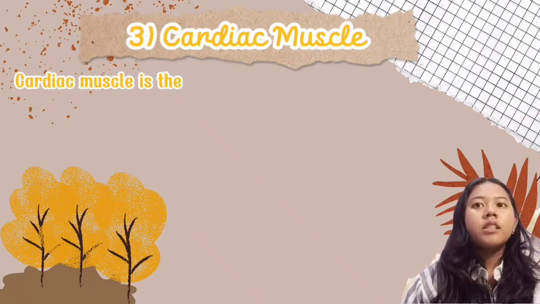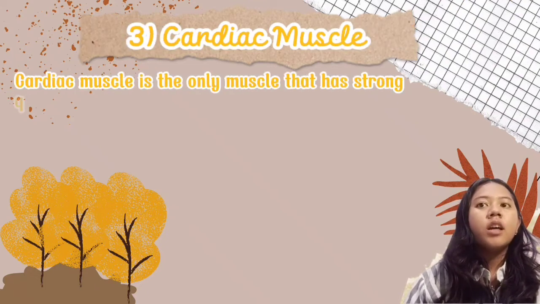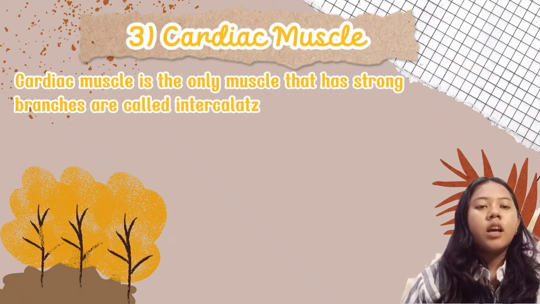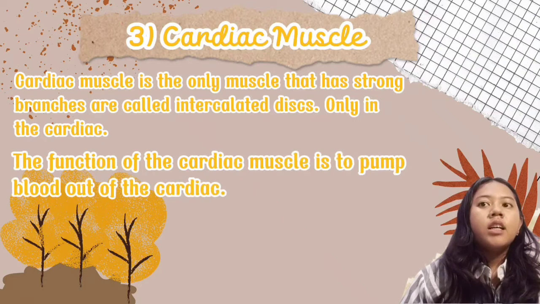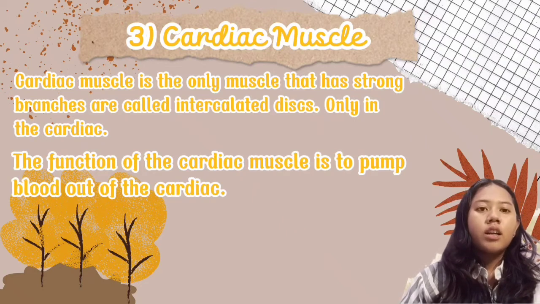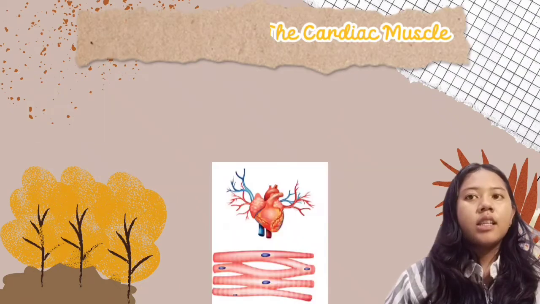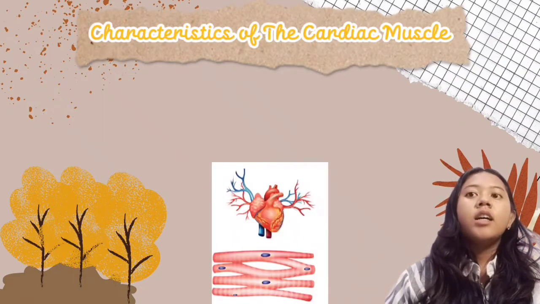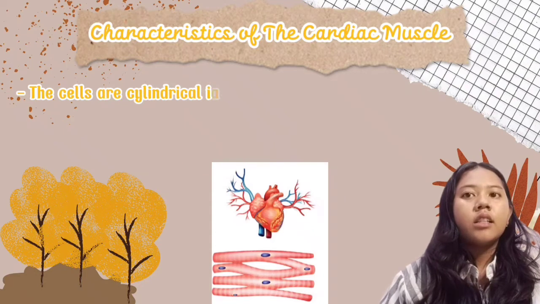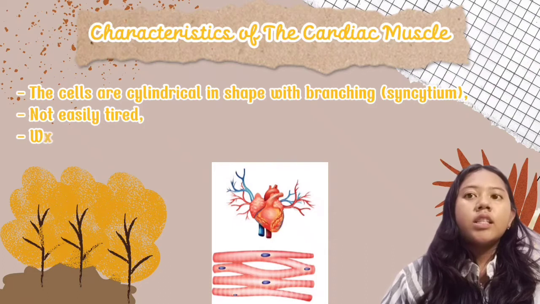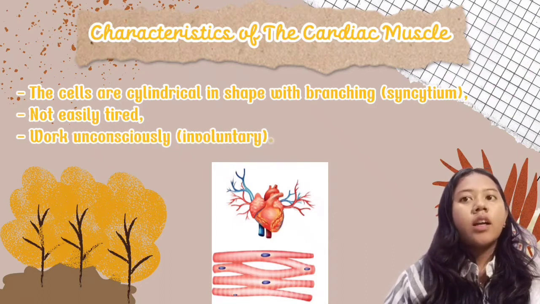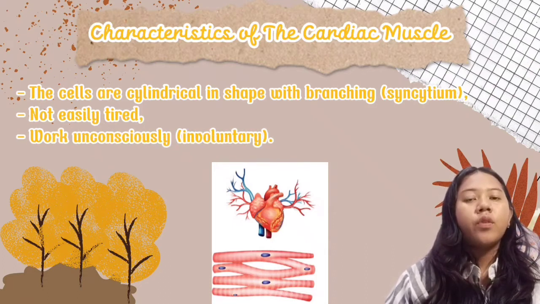3. Cardiac muscle. Cardiac muscle is the only muscle that has strong branches called intercalated discs. Only in the heart. The function of the cardiac muscle is to pump blood out of the heart. Characteristics of the cardiac muscle are that the cells are cylindrical in shape with branching or syncytium, not easily tired, and work unconsciously or involuntarily. Muscle contraction.